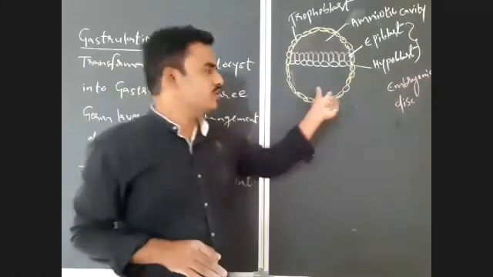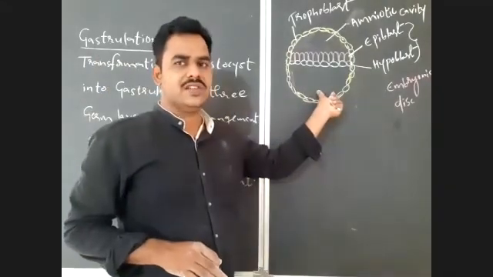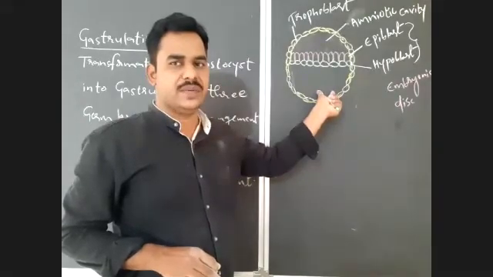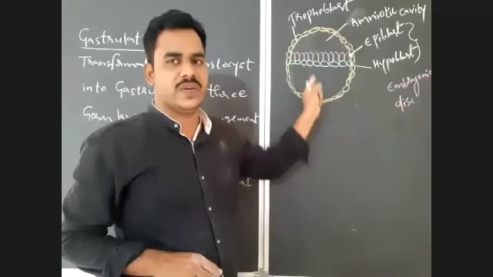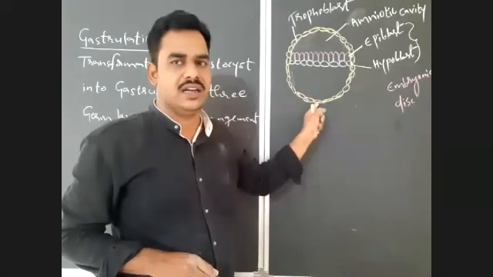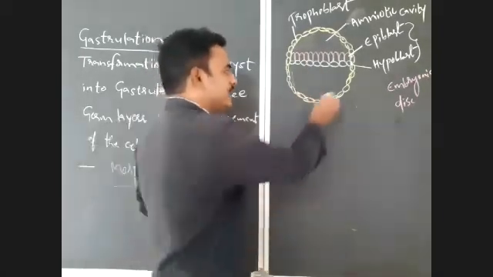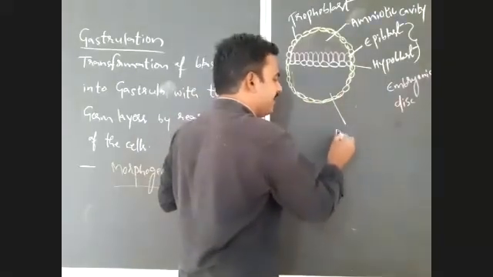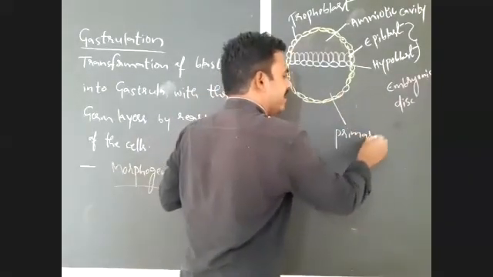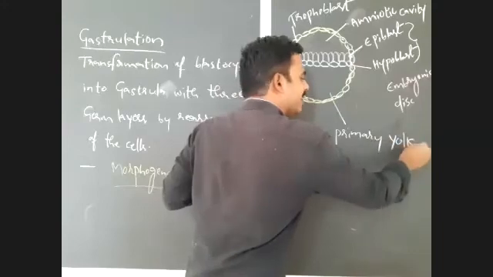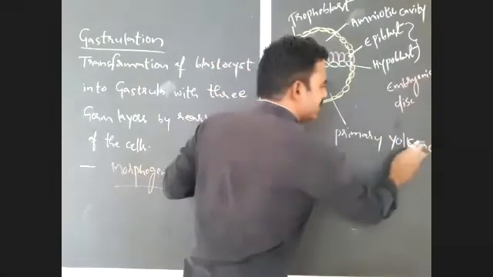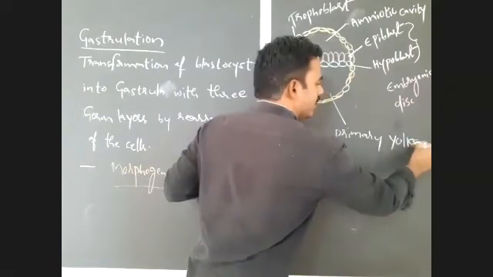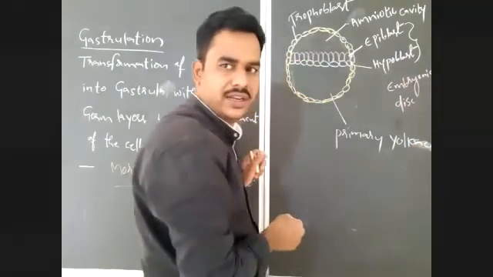And one more thing you should notice here, there is also a space between hypoblast and trophoblast. It is primary yolk sac cavity. So yolk sac is also one of the extra embryonic layers.